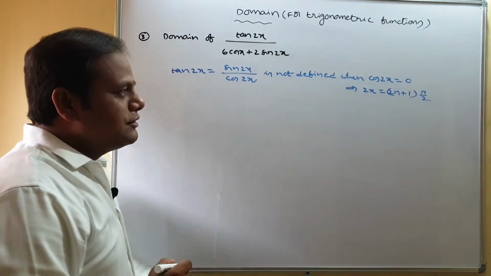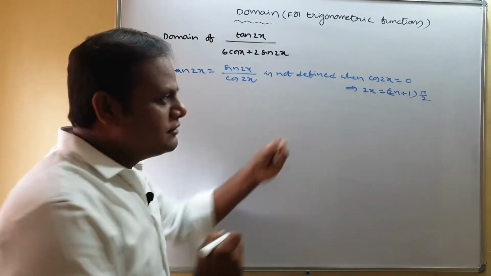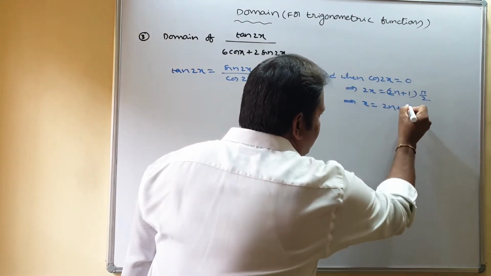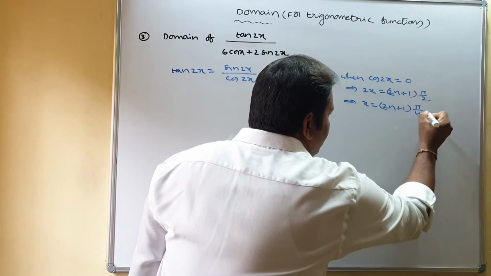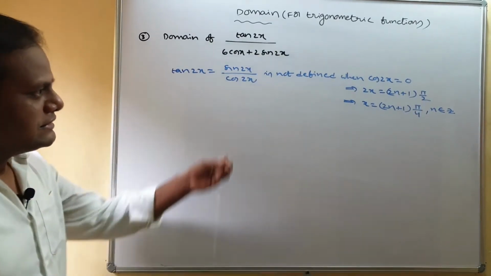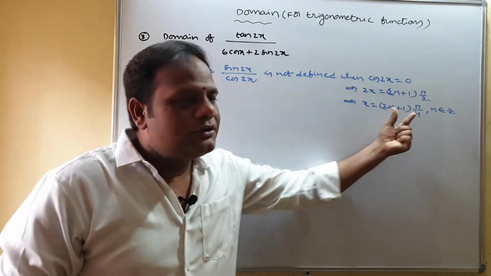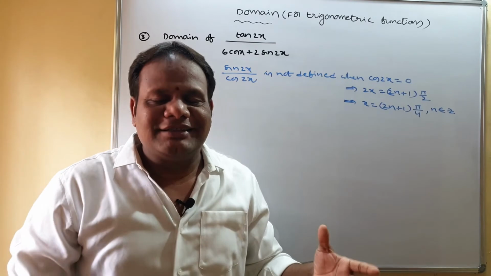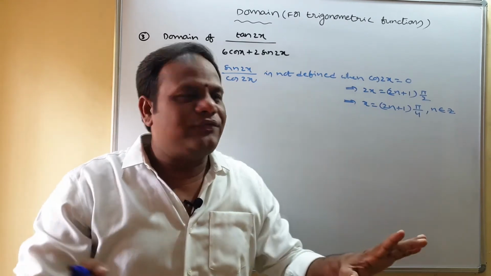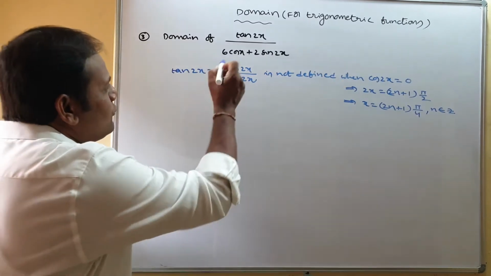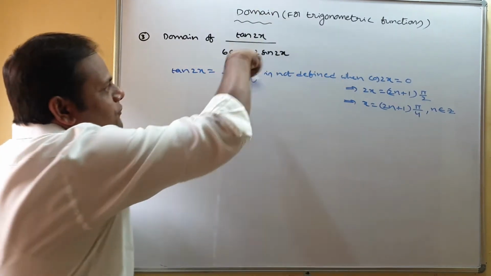You have to find x values. So x equals (2n plus 1) into pi by 4, n belongs to Z. At these values, tan 2x is not defined. Is it clear?